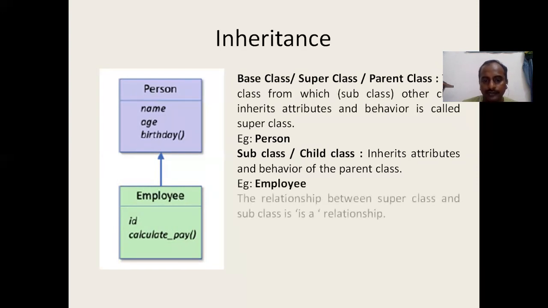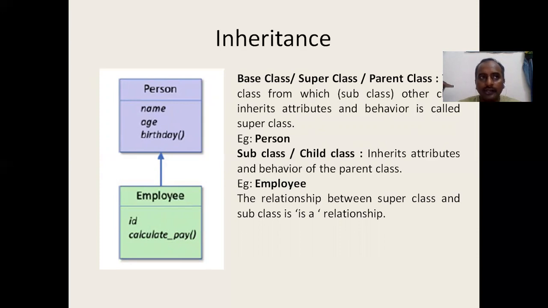The relationship between the superclass and child class is known as the is-a relationship. If you are able to say that a particular class or object is another class, you can understand it as a statement: an employee is a person. This is a true statement. Every employee is a person. Here I am using the term "is a". So wherever this "is a" fits in the statement, then we can go for inheritance. That is what we are telling here. So the relationship between the superclass and subclass is an is-a relationship.